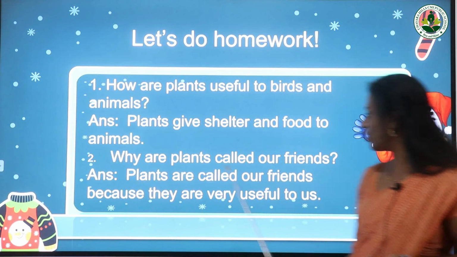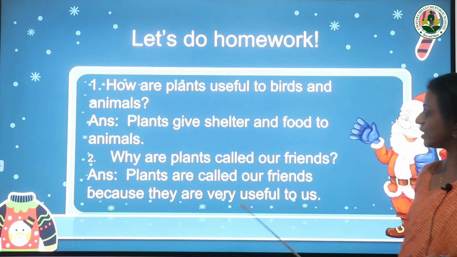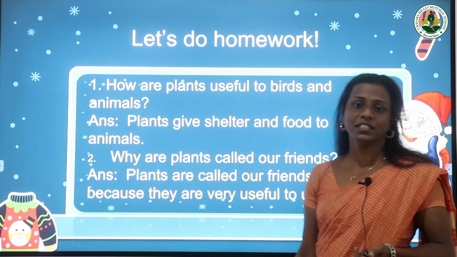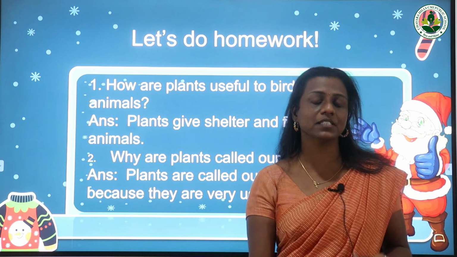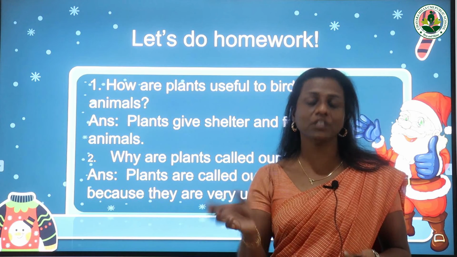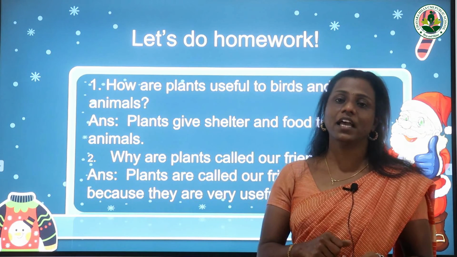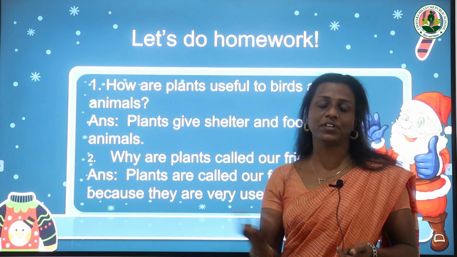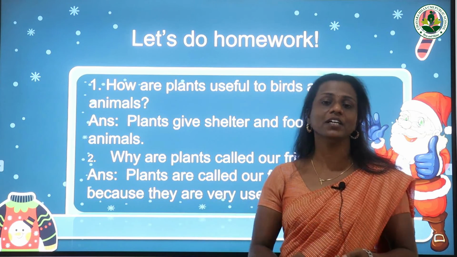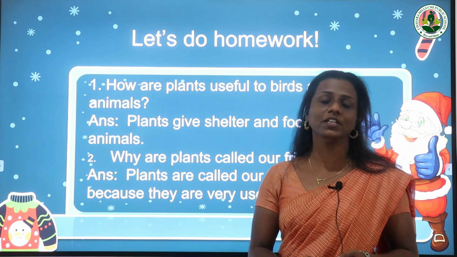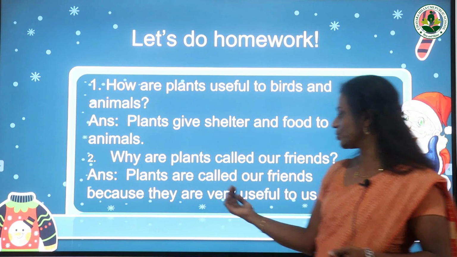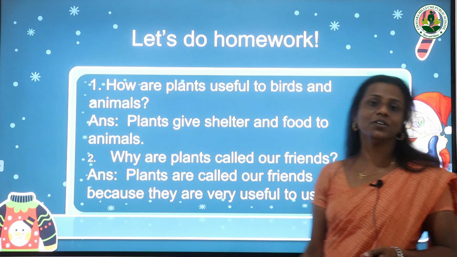Yes, plants are called our friends because they are very useful to us. We are getting food from the plants, we are getting cotton for clothes from the cotton plants, and we are getting wood to make furniture. So many uses for the plants. Because of these uses, plants are called our friends.